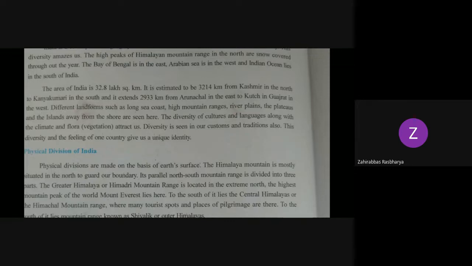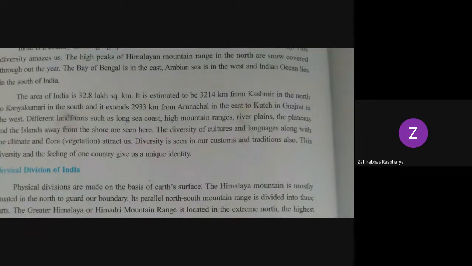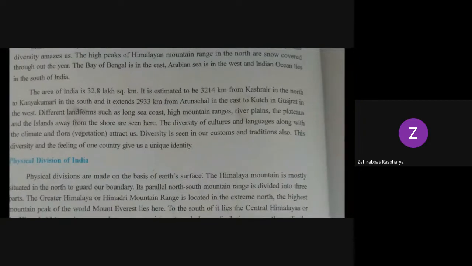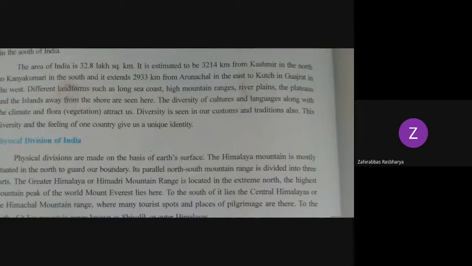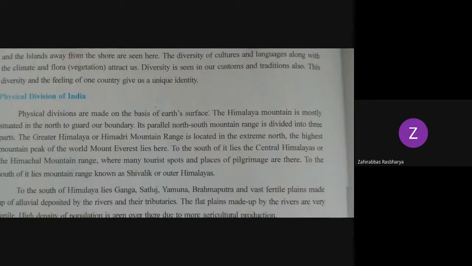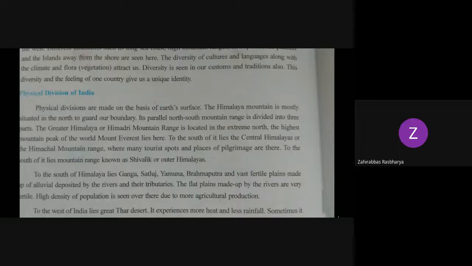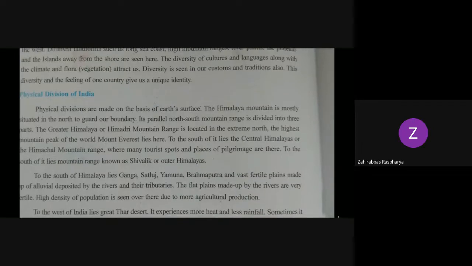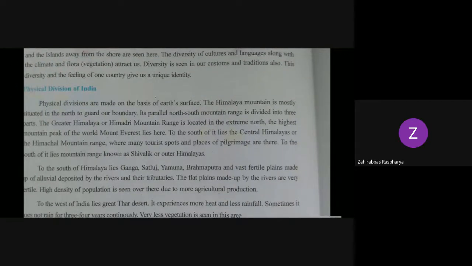The diversity of culture and language along with the climate and vegetation attract us. Diversity is seen in our customs and traditions also. This diversity and the feeling of one country give us a unique identity. Okay, unique identity. Understood till here, everyone? Yes, ma'am. Any doubt?